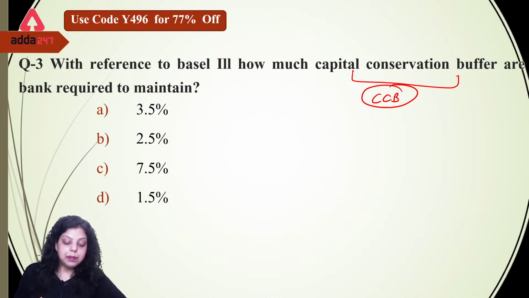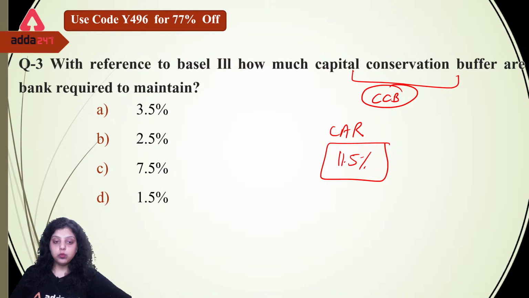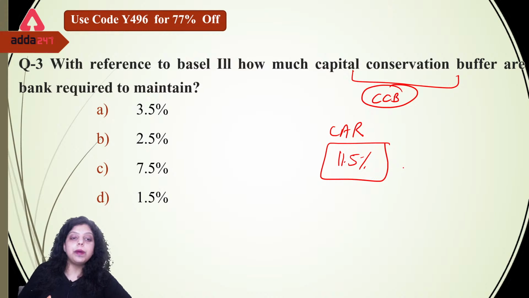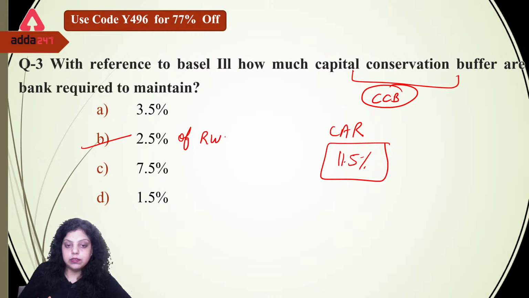So when we are talking about capital conservation buffer, it's a new concept which was introduced under the Basel 3, which should be maintained by the banks. And by including this capital conservation buffer, the bank's capital adequacy ratio should be minimum 11.5%. Okay, this is the target for capital adequacy ratio, which is minimum. Banks are maintaining more than 11.5%. NBFCs have to maintain 15%, public sector banks are maintaining 12%. Okay, so right answer here is 2.5%: capital conservation buffer under the Basel 3 has to be maintained at 2.5% of risk weighted asset.